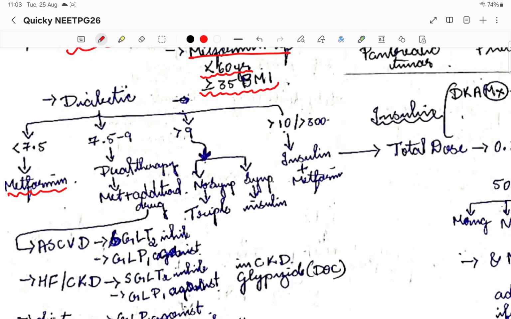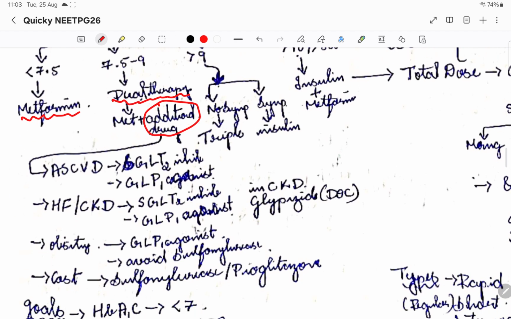So each month they'll come at the beginning, so we'll decide what dose of metformin should be given based on their visits. Okay, then for example, if the diabetic person again comes to you and his HbA1c has increased, for example from 7.5 to 9, then we'll add another drug, that is dual therapy along with metformin, that is one additional drug can be given.